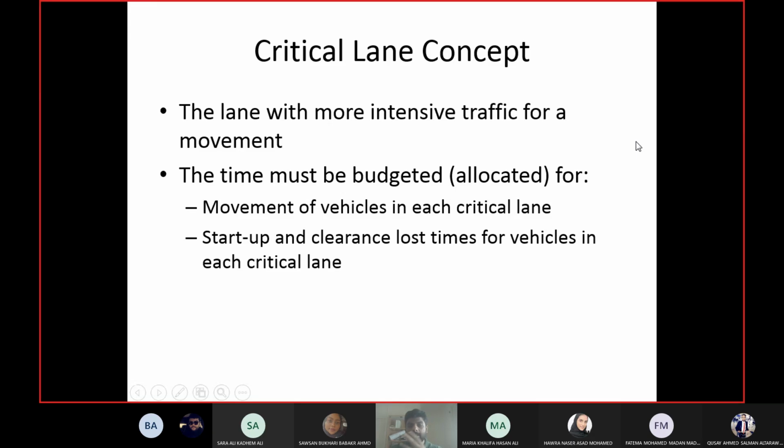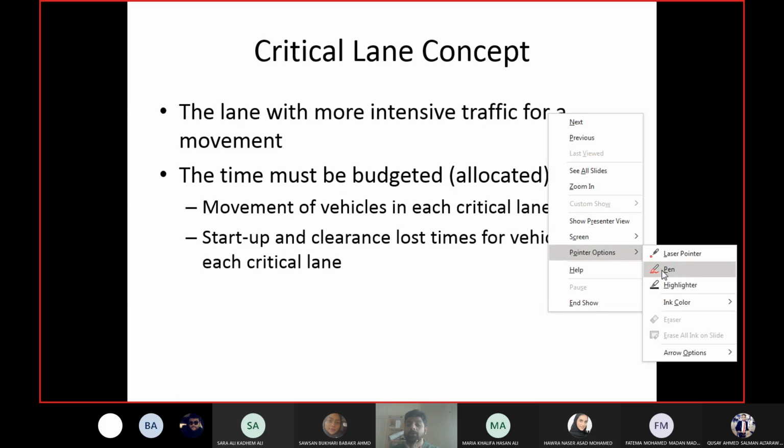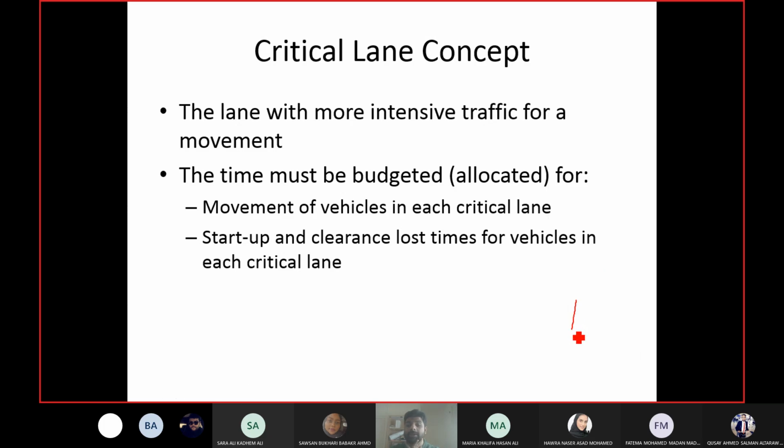So for example, for a particular phase of the signal, you have 2 or 3 lanes, okay, and each lane will have its own flow or its own volume. For example, you have lanes 1 and 2, and then you have the third lane as well, which is for left turn. Now obviously the left turning flow will be different from straight.